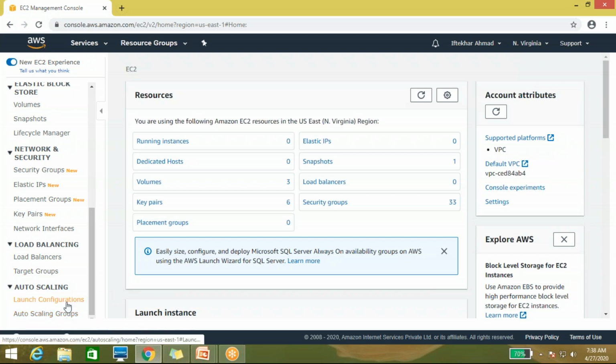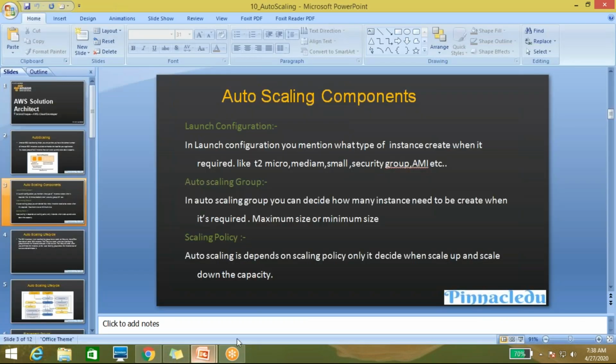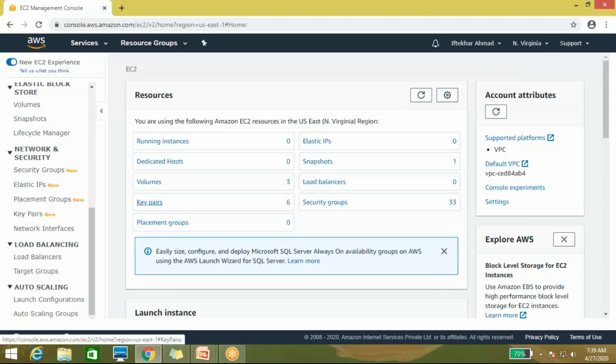I already told you about the launch configuration. In the launch configuration, you mention what type of instance you want to create and what the configuration is. And the auto scaling group means how many instances are going to be created. So we will do it from here in the lab. Firstly, I'm just creating the launch configuration.